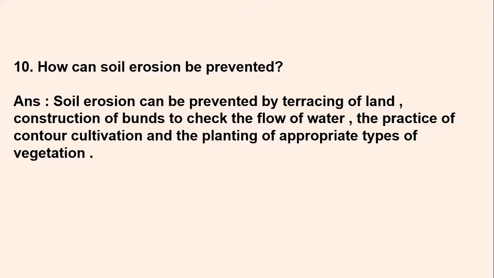And the next thing is the planting of appropriate types of vegetation. Proper types of trees and plants should be planted in the required area. Wherever there is damage, or wherever there is a gap from where the soil can be flown away, there you can fix the plants so that the vegetation is done properly. And this is how you can prevent soil erosion.